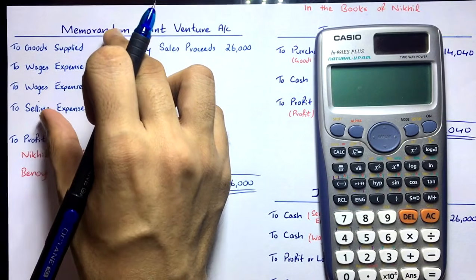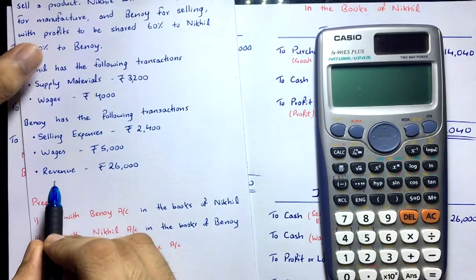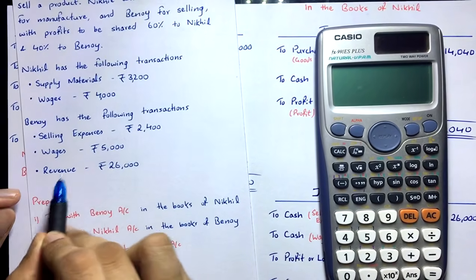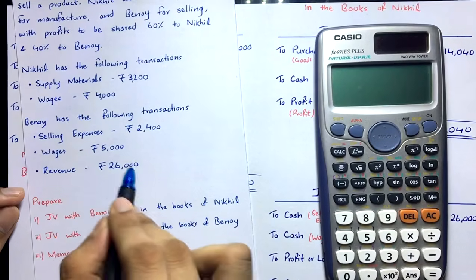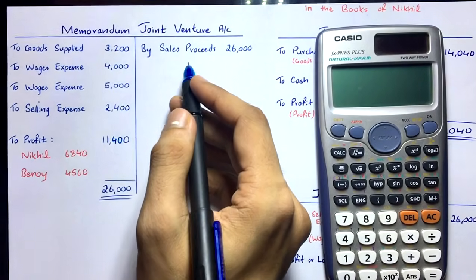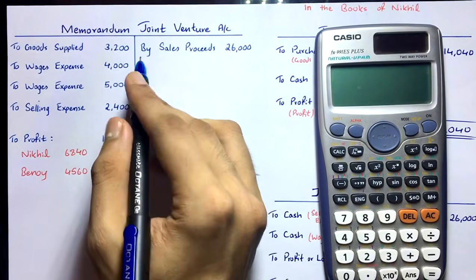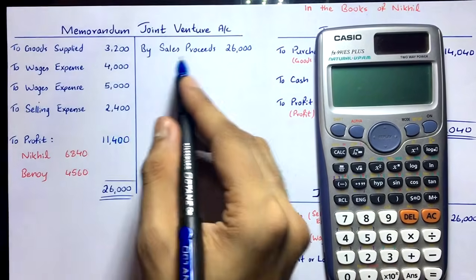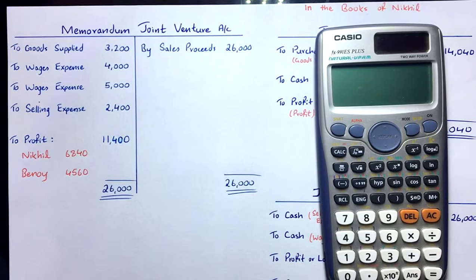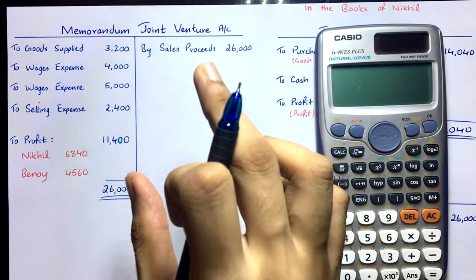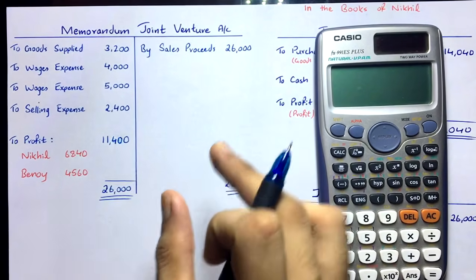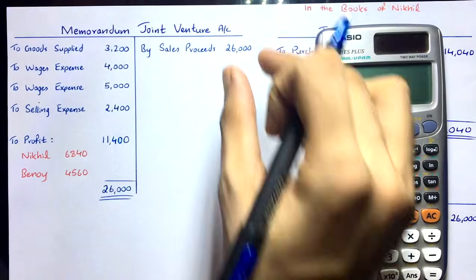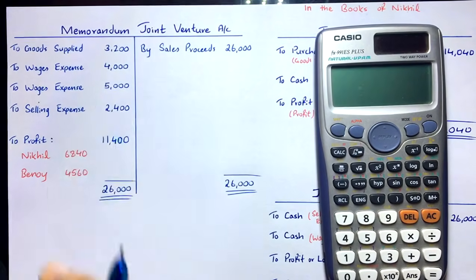All the expenses are done. You are left with revenue now. Revenue, the sales which were made by Binoy of rupees 26,000. Now this is income which will come over here. Clear? By sales proceeds. What is revenue? Sales, right? So sales proceeds 26,000. Clear? Now you have to see where the balance comes. These are small figures, so the credit side is bigger.